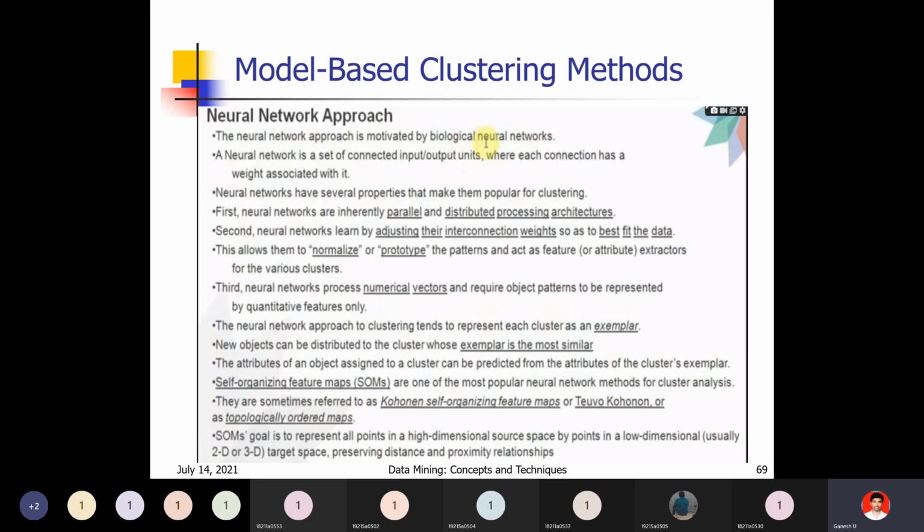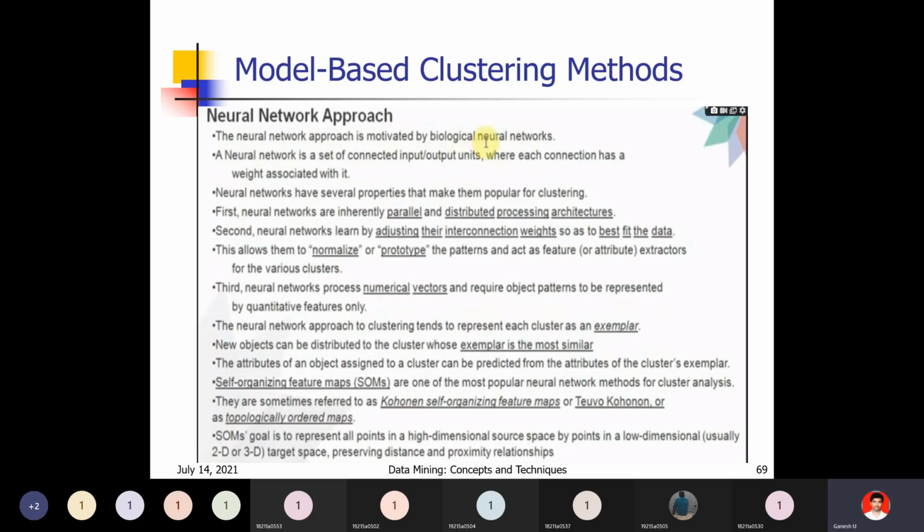Second, the neural networks learn by adjusting their interconnection weights so as to best fit the data. This allows them to normalize or prototype the patterns and act as feature extractors for the various clusters.